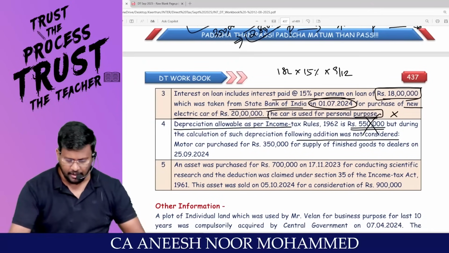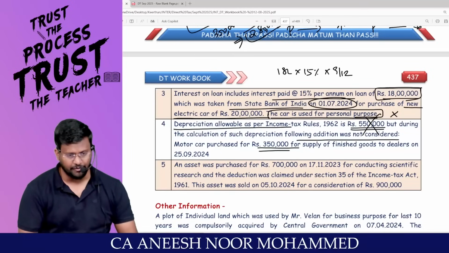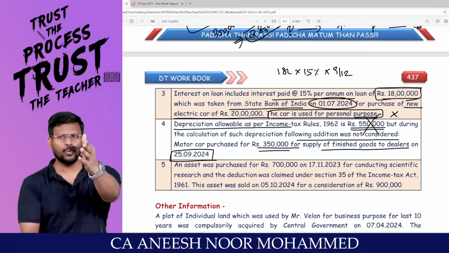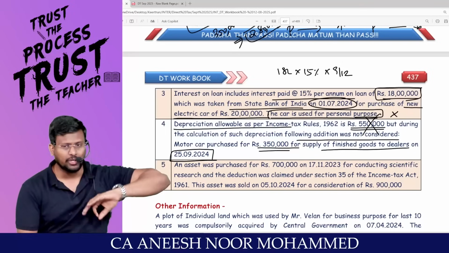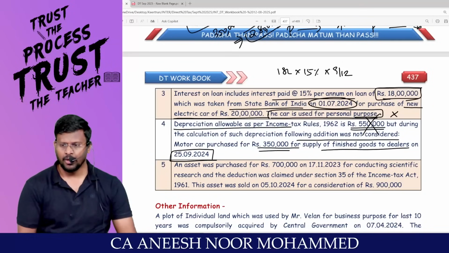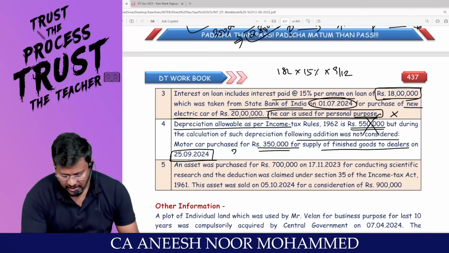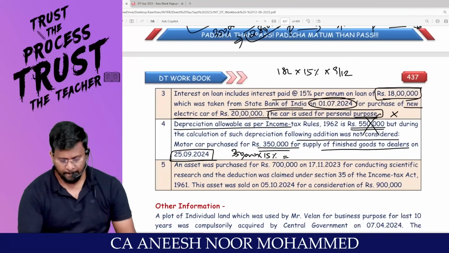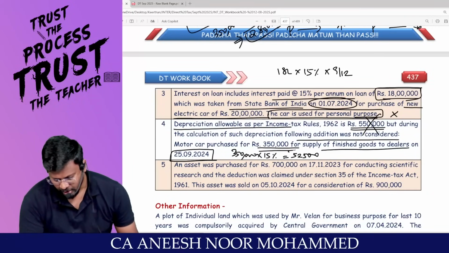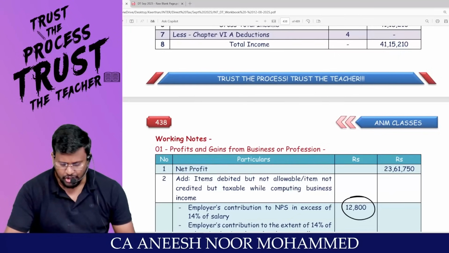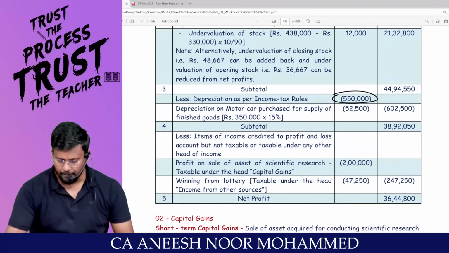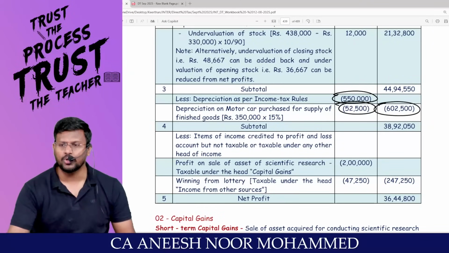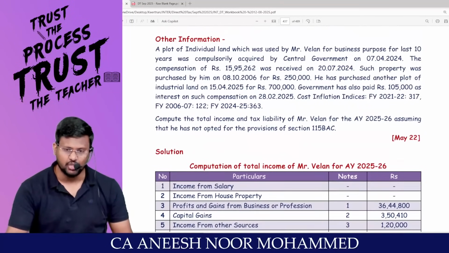In addition to that, a motor car was purchased for 3,50,000 for supply of finished goods to dealers on 25/9. From 25/9 till 31st of March is more than 180 days. More than 180 days. That means 3,50,000 into 15% comes to 52,500, which is the depreciation you are entitled to get for the motor car. So total 6,02,500 is the correct depreciation as per the Income Tax Act.